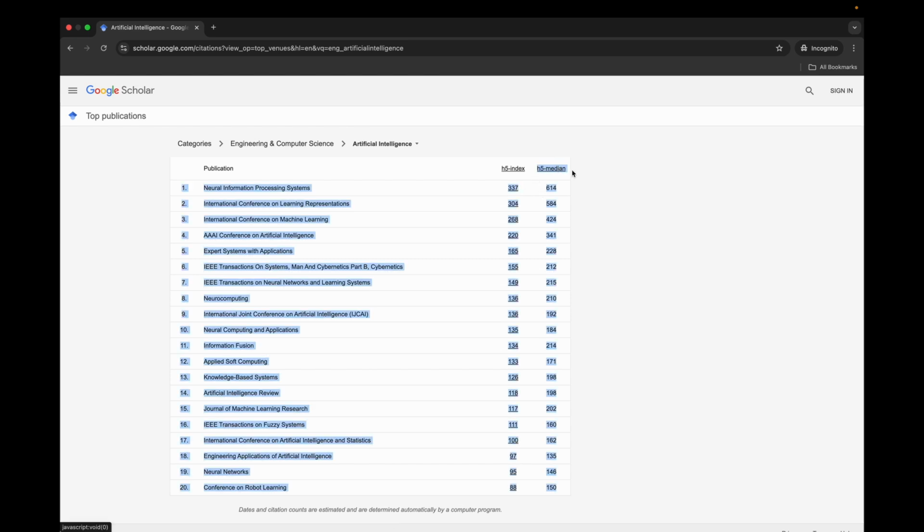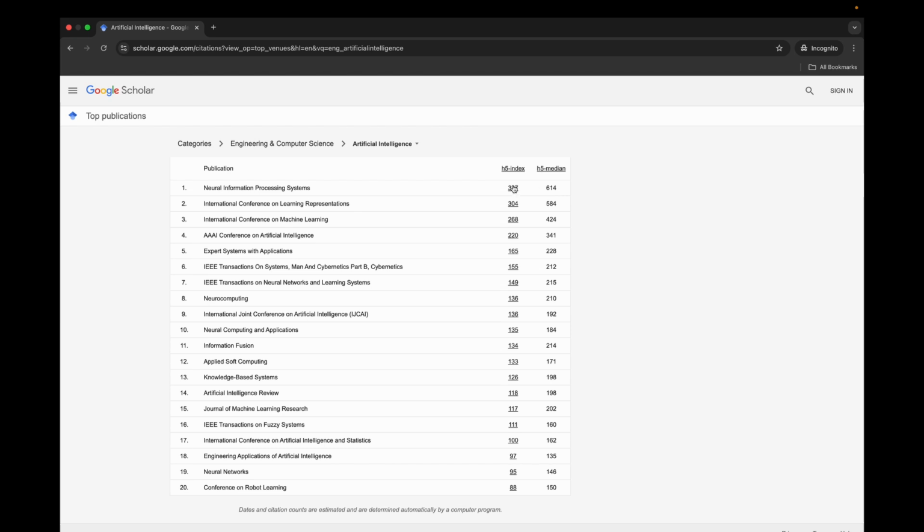We see here that there's also another metric, the H5 median. What this refers to is out of those 337 cited works, or out of those 337 works that contribute to the H index, what is the median number of citations of those works? And in this case, it's 614.